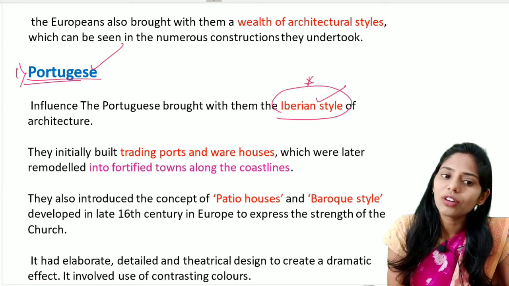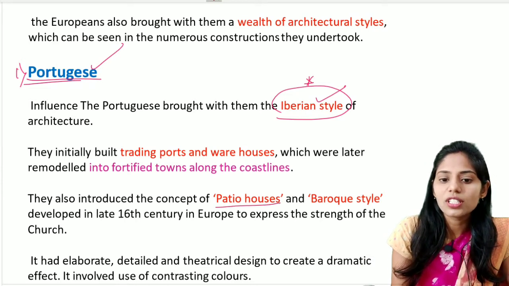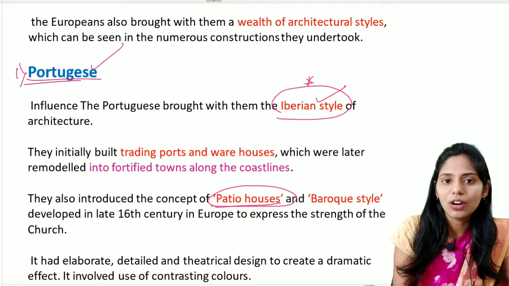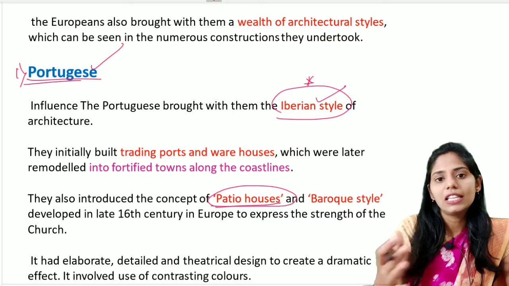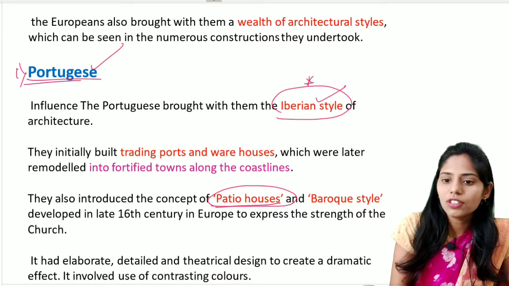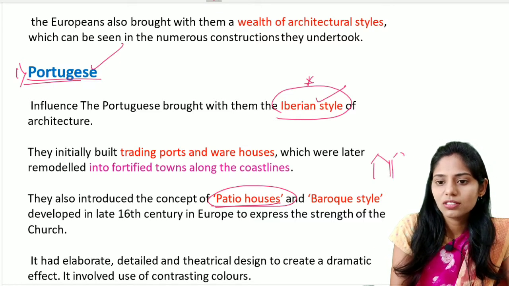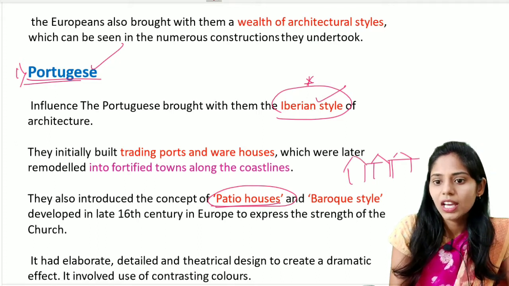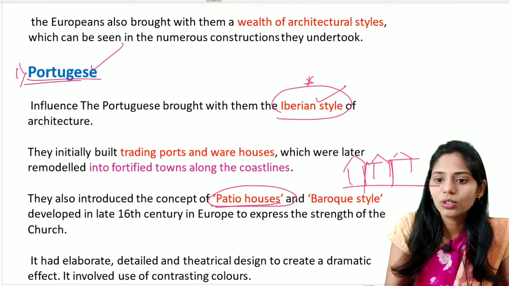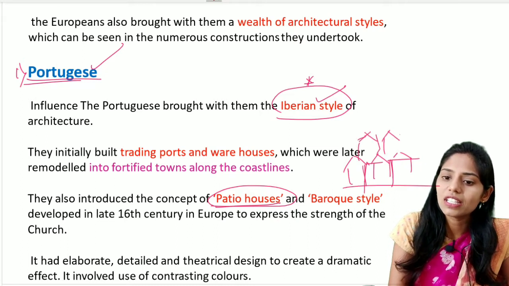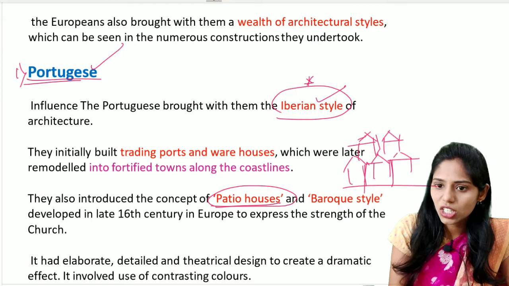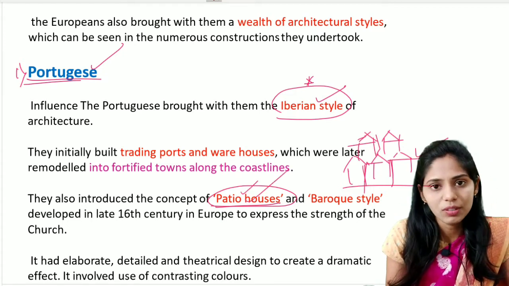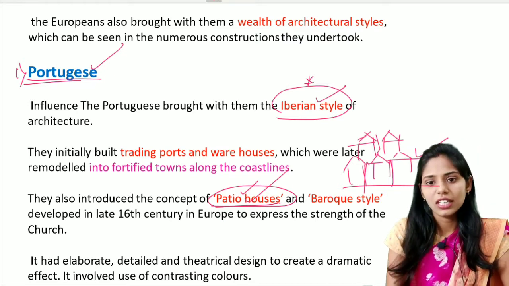One important feature of the Portuguese is that they introduced the concept of patio houses. So what are patio houses? It means a group of houses present on one street that share common boundaries. These are mainly seen in American suburban areas as well, and they share common boundaries. So there is a group of houses present in one single place, and this type of construction is called patio houses. Patio houses are one of the important features of the Portuguese that we see at this time.